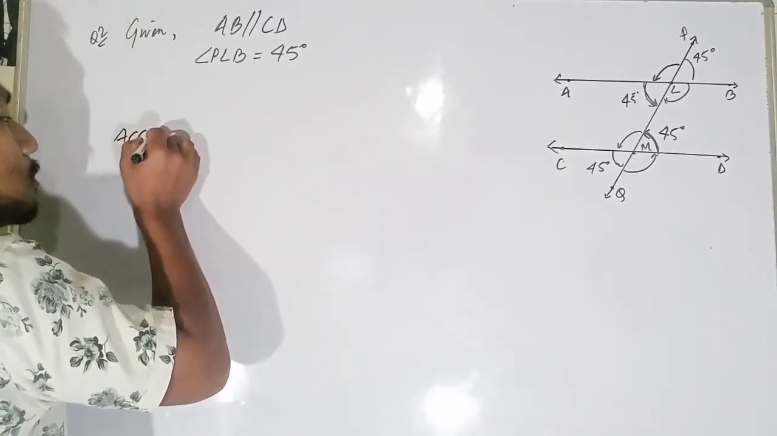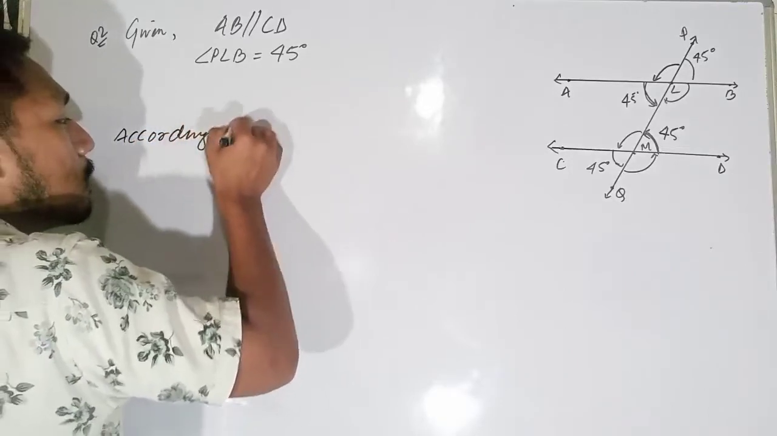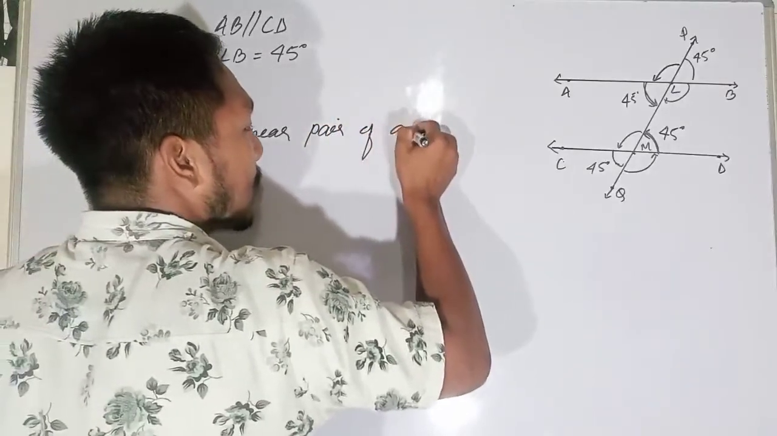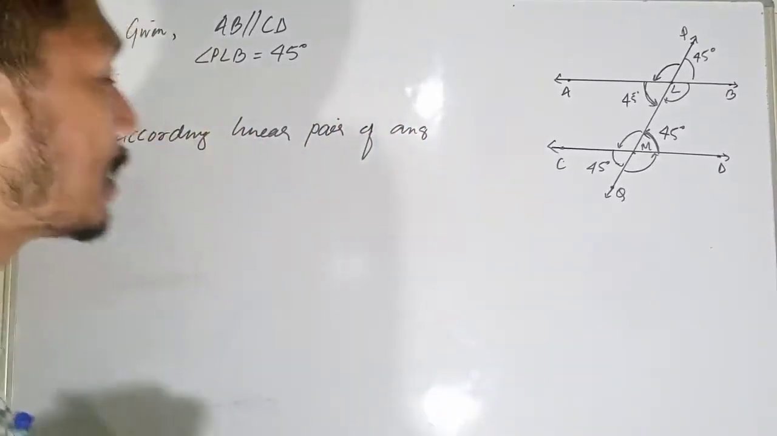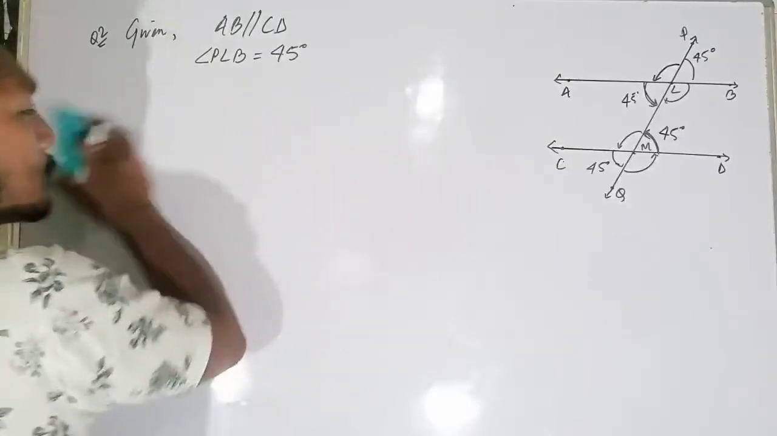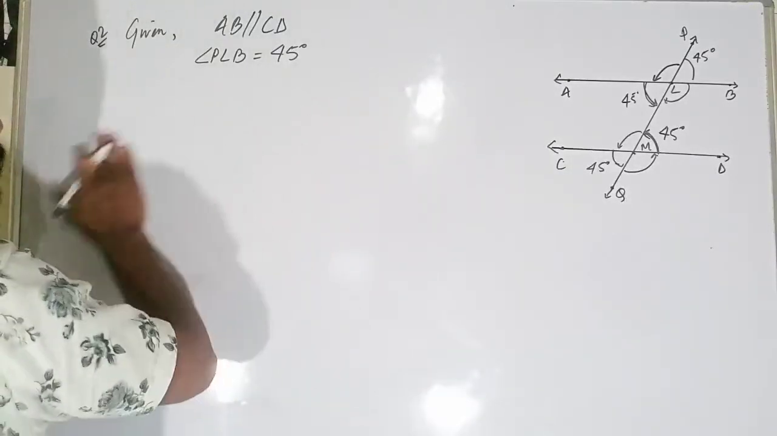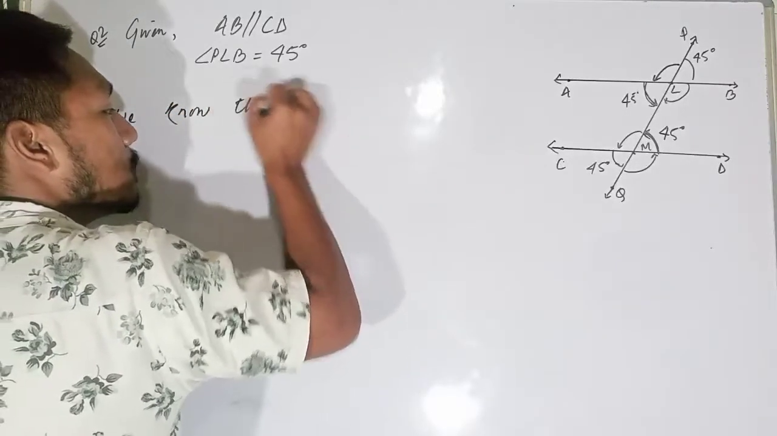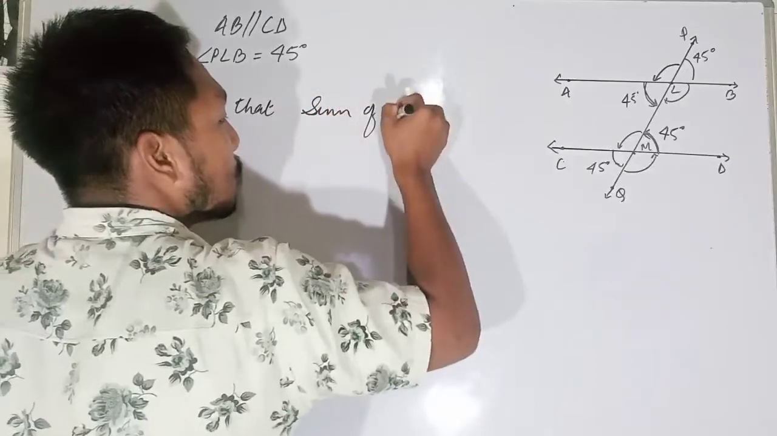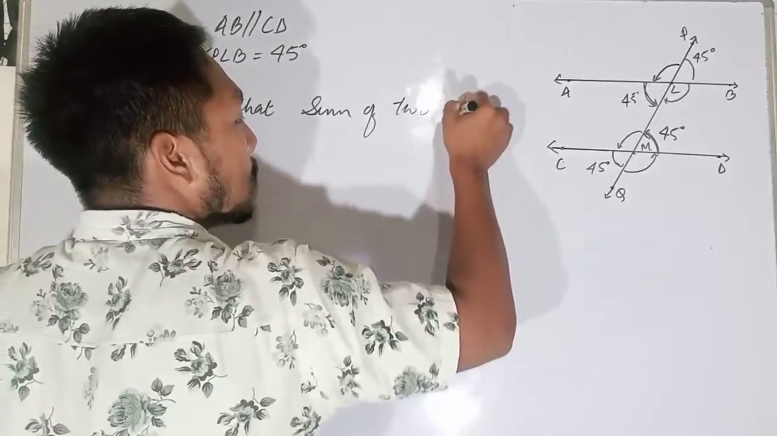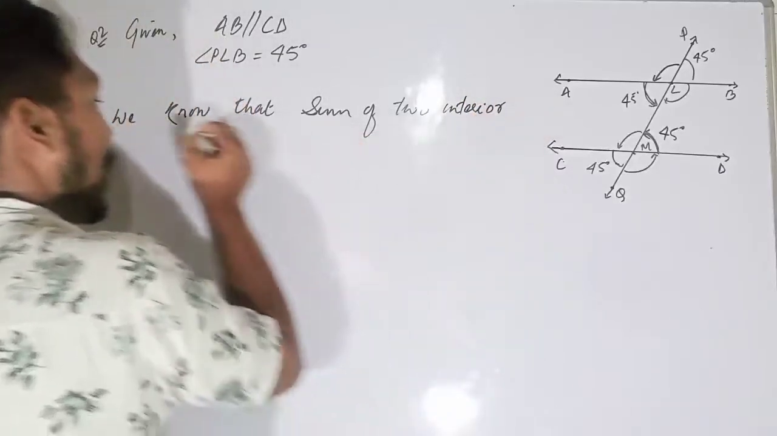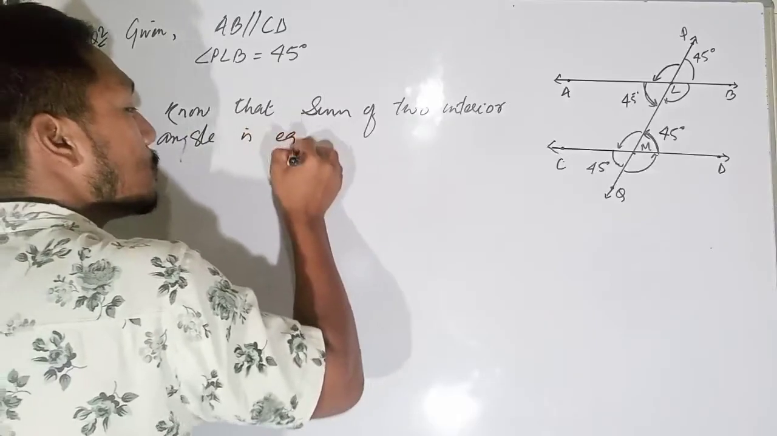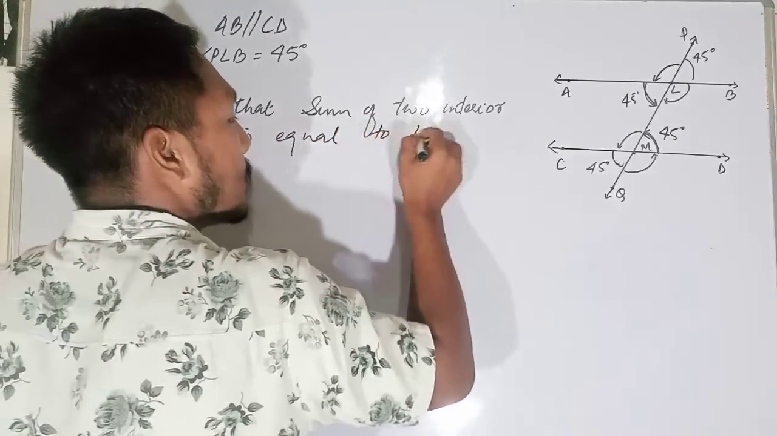Now you see, not according to linear pairs, we'll try to write down the chart properties. We know that the sum of 2 interior angles is equal to 180 degrees, yes or no?